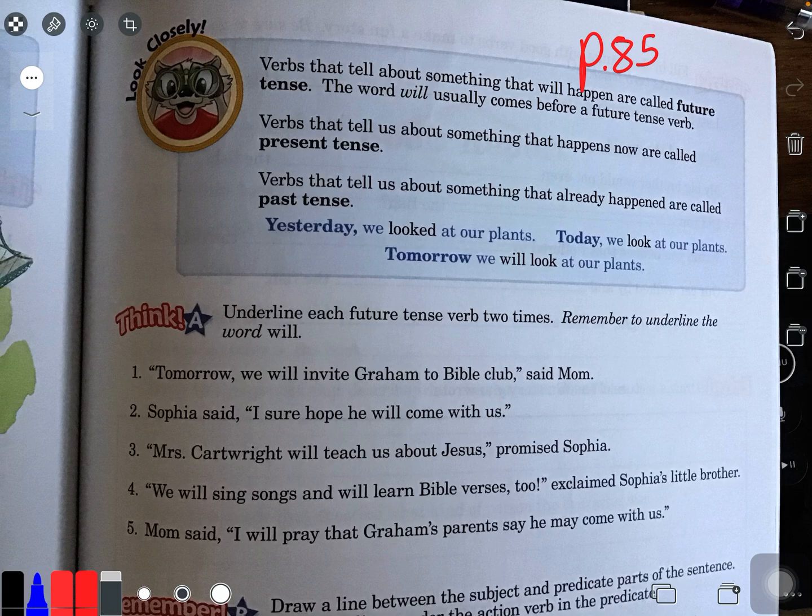So yesterday we learned about past and present tense. So that means things that happened yesterday and then things that are happening today. Now we're going to look into the future. So we're going to look at something called future tense. All right. The word will usually comes before a future tense verb. So whenever you talk about the future, you talk about what you will do or what will happen.